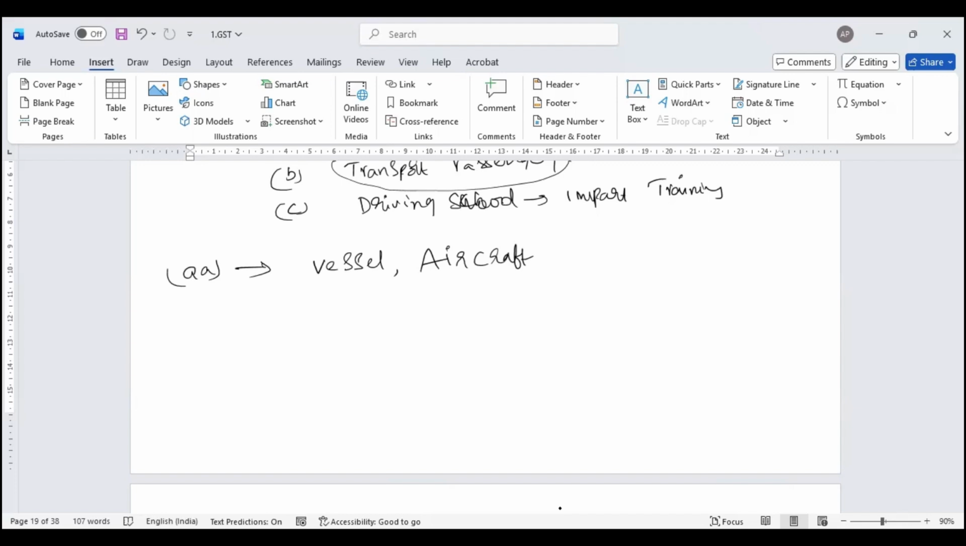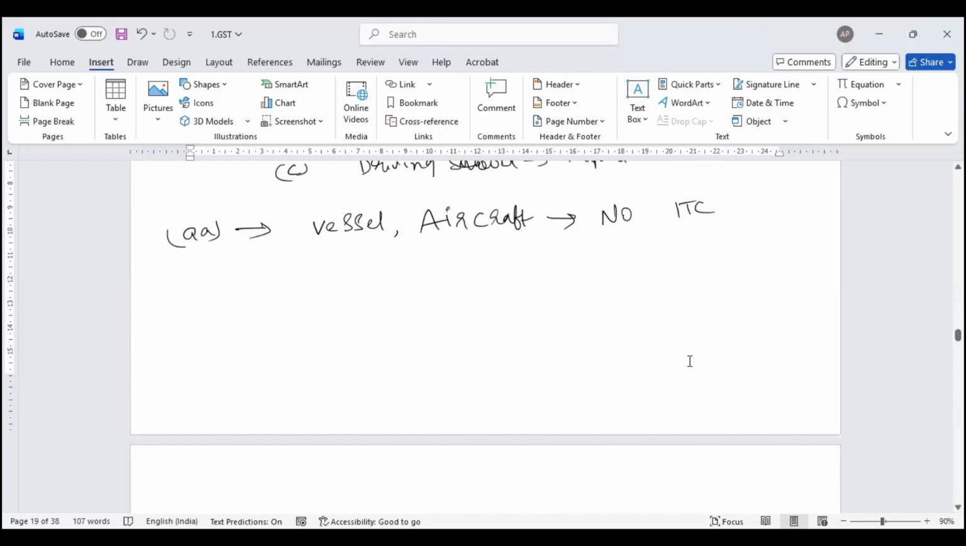So they say that any vessel, any aircraft which is purchased in the ordinary course of business, no input tax credit. Now these big shots, for weddings also they buy aircraft, vessel and all. They say no input tax credit if you have used it for your business. Again, whatever exceptions I have said above, the same exceptions are applicable here.